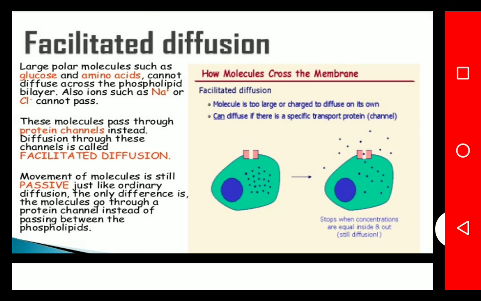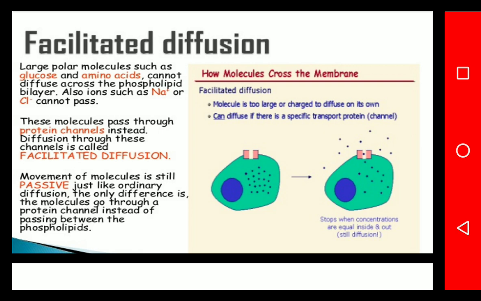Now the next important diffusion process is facilitated diffusion. As the name indicates, facilitated diffusion is also called an active transport mechanism. Large polar molecules such as glucose and amino acids cannot diffuse across the phospholipid bilayer. Also, ions such as sodium or chloride cannot pass easily through the biological membrane. These molecules pass through the protein channel instead. Diffusion through this channel is called facilitated diffusion.